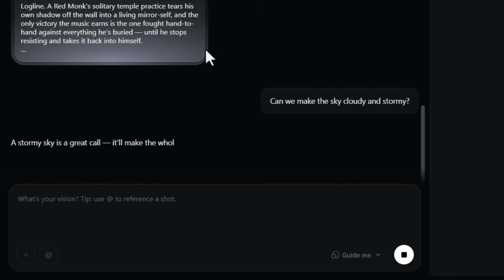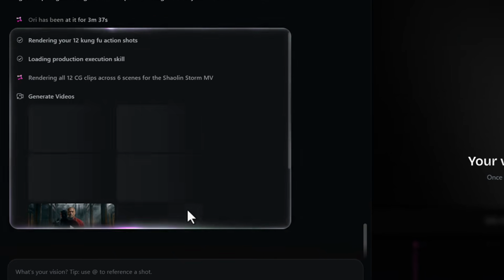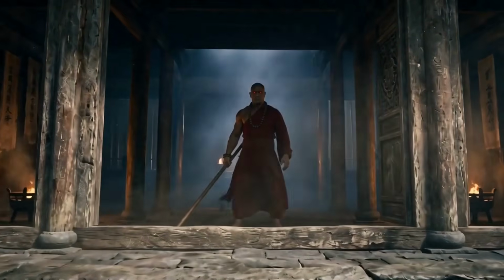You have full control over its thinking process, and you can communicate with it as it goes. And once the AI has all the information from you it needs, it will go ahead and start to render the various videos that you need, and then it will put it all together at the end, so you have one single downloadable MP4 file you can check out. And this is what we were able to create.